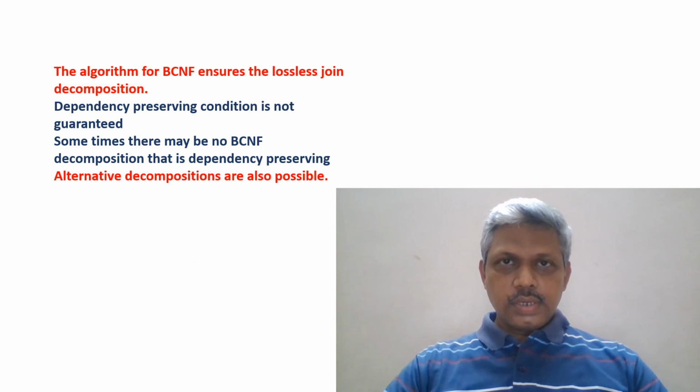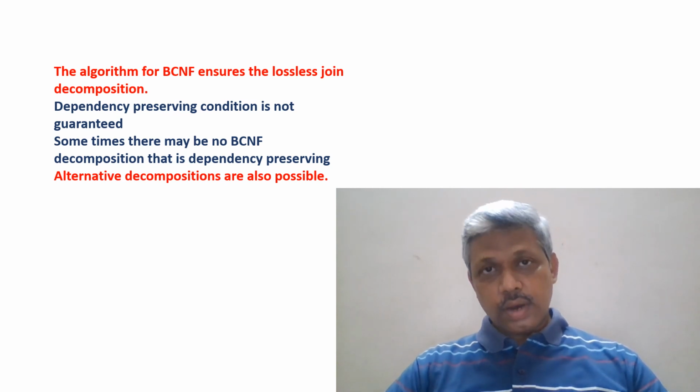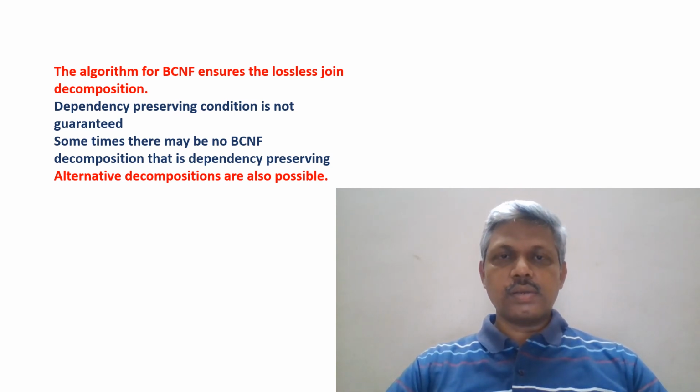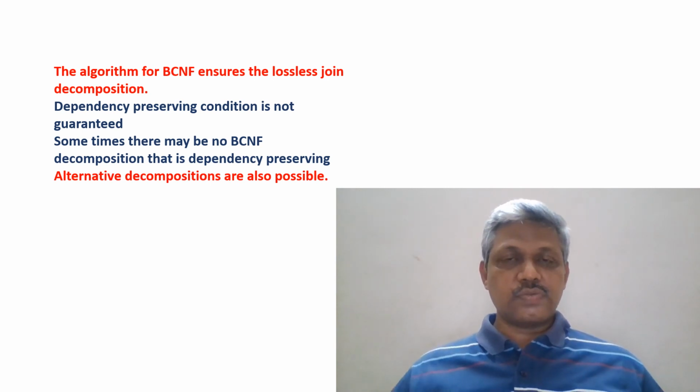To sum up, the algorithm that converts the given schema into smaller schemas that satisfy BCNF ensures the lossless join decomposition, but it does not guarantee dependency preservation. Sometimes we may have other alternatives which are dependency preserving but still satisfy the BCNF conditions. So it is only one possible way to get a decomposition that is lossless, and maybe dependency preserving or maybe not. Alternative decompositions are also possible for satisfying the BCNF conditions.